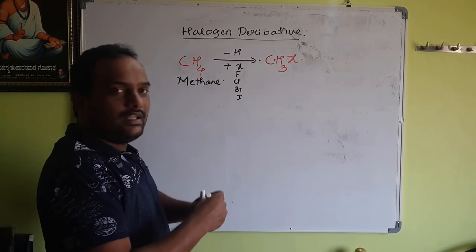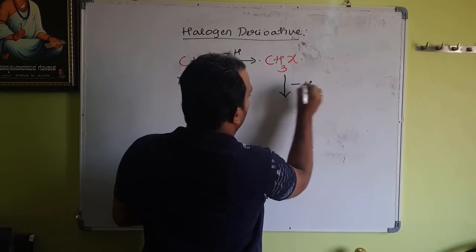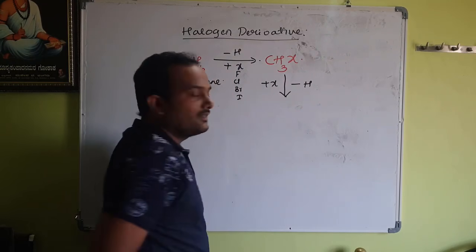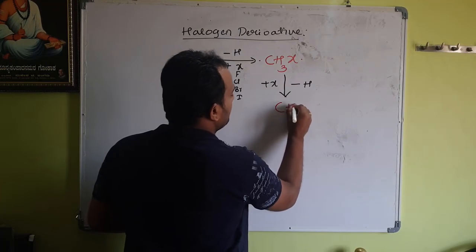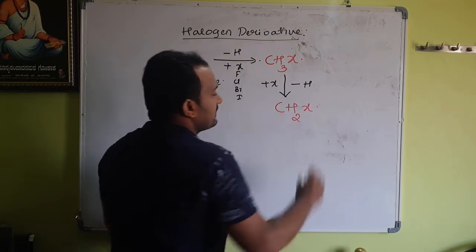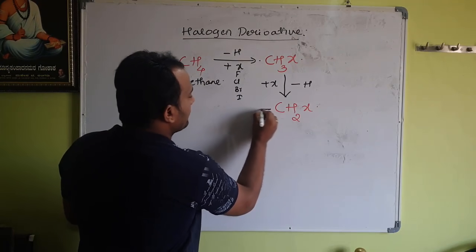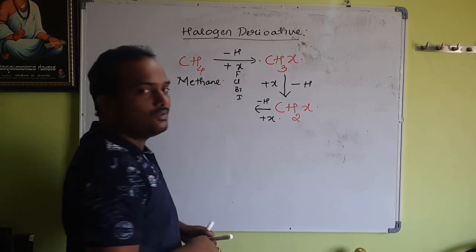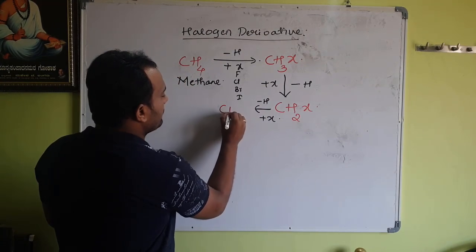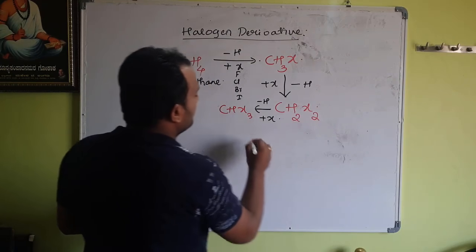Similarly, here also I will remove one hydrogen and add one halogen X. Then what is the formula of the next compound? The next compound becomes CH2X2. Am I right or not? I will not stop the reaction over here. I will continue. Again, I will remove one hydrogen and add one halogen. Then what is the formula of the next compound? It becomes CHX3.